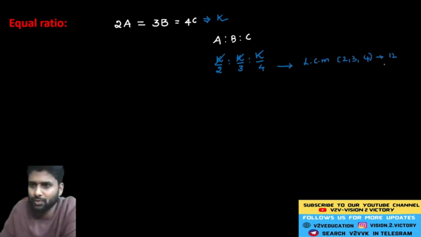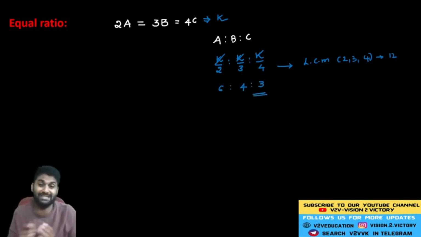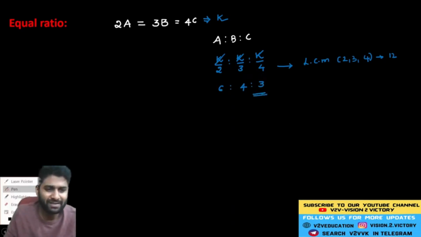Now, see, 2 becomes 12 exactly 6 times. 3 becomes 12 4 times. 4 becomes 12 3 times. Here, the ABC ratio must be 6 is to 4 is to 3. Now, I just simplify in this way, guys.